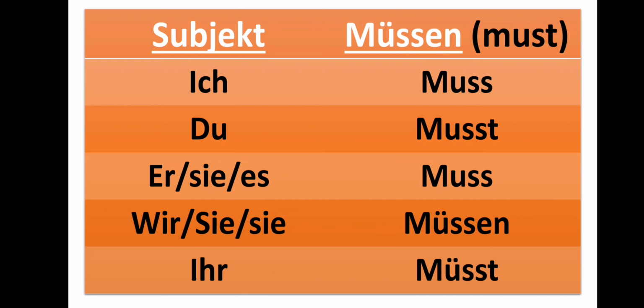Hope you're getting it. Let's see the conjugation of müssen. Ich muss, du musst, er/sie/es muss, wir/sie müssen, ihr müsst. You have to repeat after me. Bitte wiederholen Sie.